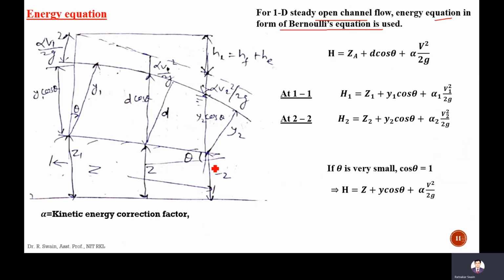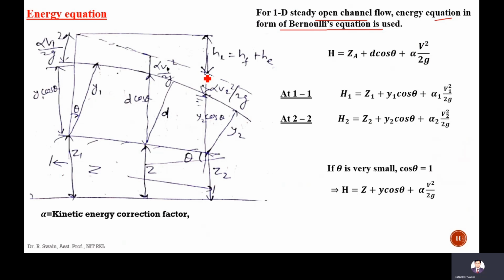Here z1 and z2 are the datum heads, and these are the flow depths y1 and y2. The perpendicular, vertical depth will be y1 cos theta, where this is theta, and here it will be y2 cos theta.